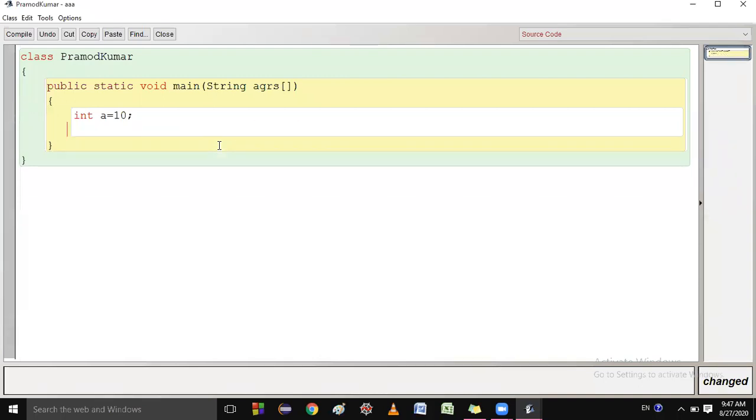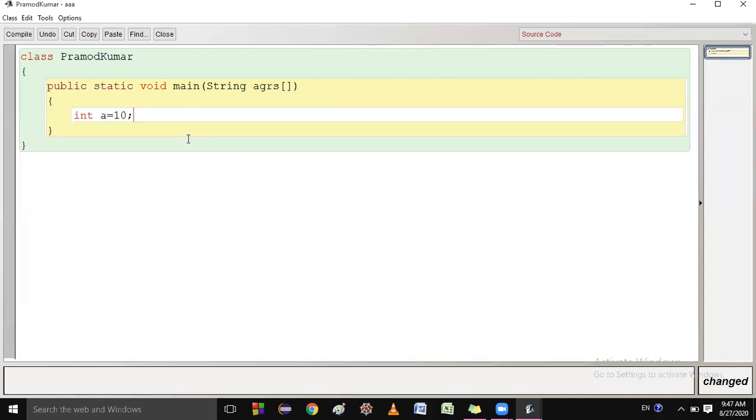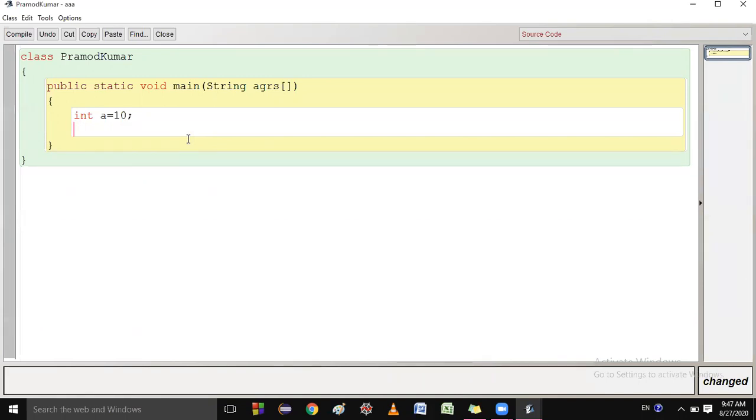Let me show you, sir, how we will get 97. Wait. Int a equal to 10, and char l equal to a.